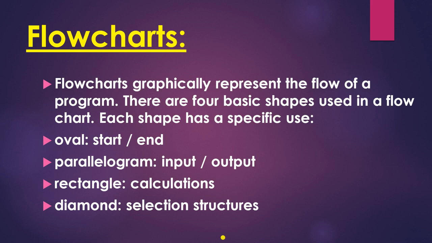Now next thing is your flow charts. Flow charts graphically represent the flow of a program. There are four basic shapes used in a flow chart and each shape has a specific use. These four shapes are: oval, which is used to start and end; parallelogram, which is for input and output; rectangle, which is used for calculations; and diamond, which is for selection structures.